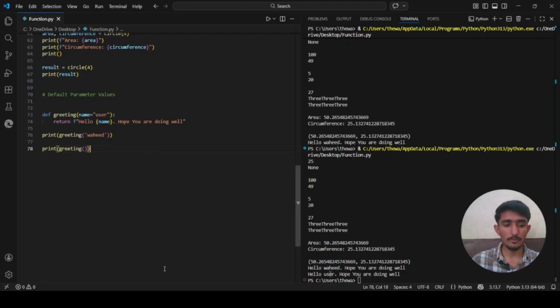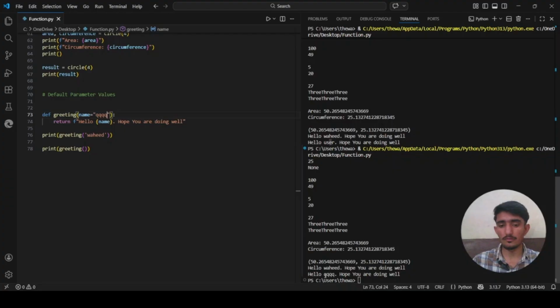So when we pass Wahid as a value, that value is used for name. When we call greeting with no argument, Python uses the default value, which is user. Whatever you define here will be the default value. Let me just use a random word, so that whatever you define in the name parameter will be shown here.